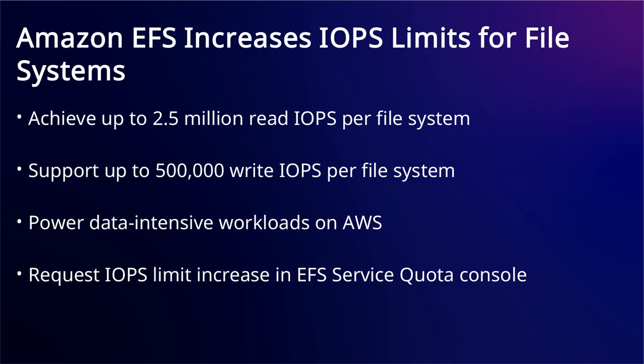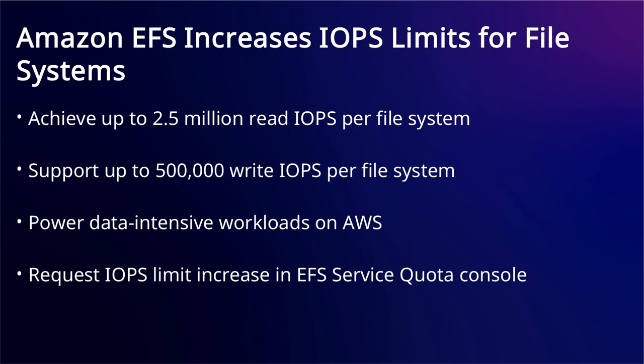Data-intensive applications often require high IOPS to process large volumes of information efficiently. Amazon EFS now addresses this need by significantly increasing IOPS limits for file systems. You can achieve up to 2.5 million read IOPS and 500,000 write IOPS per file system, a tenfold increase from previous limits. This enhancement enables you to power data-intensive workloads such as ML research, multi-tenant SaaS, and genomics processing on AWS.